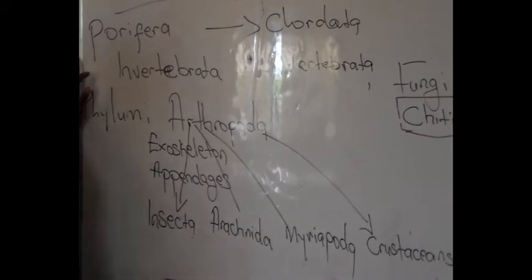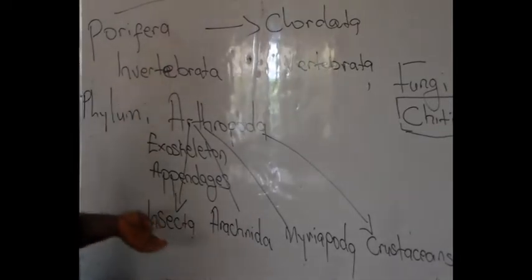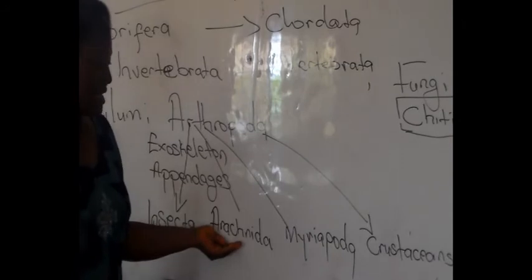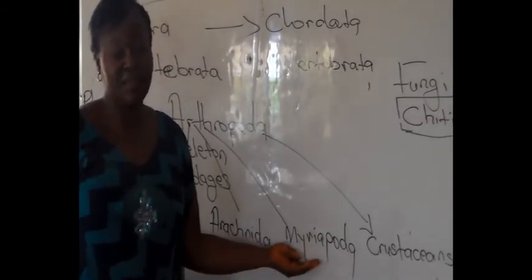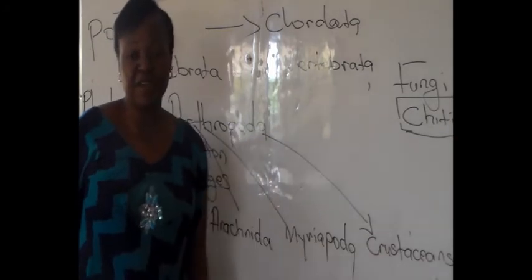Then there's another difference. Insecta has 3 pairs of walking legs. Arachnida has 4 pairs of walking legs. Myriapoda has numerous walking legs. And then Crustacea, they have 5 pairs of walking legs.